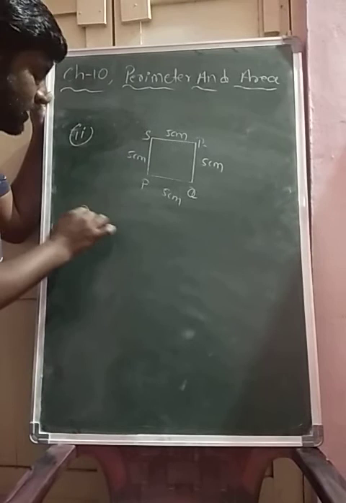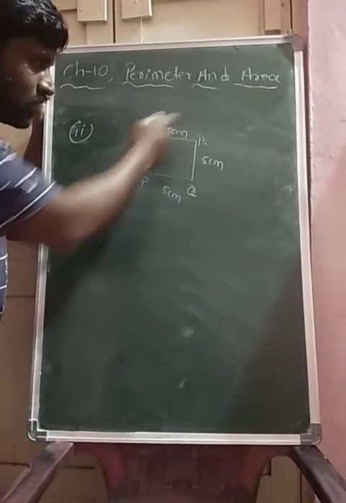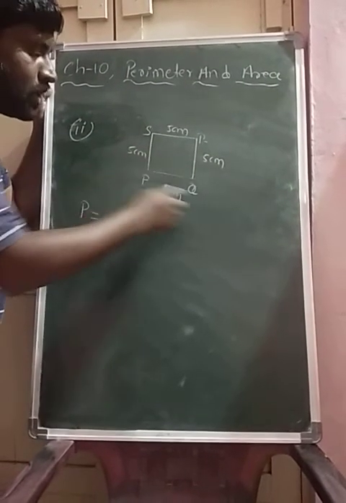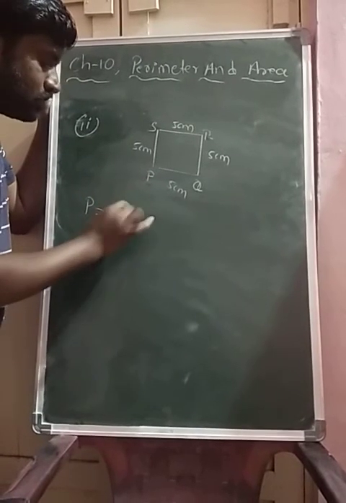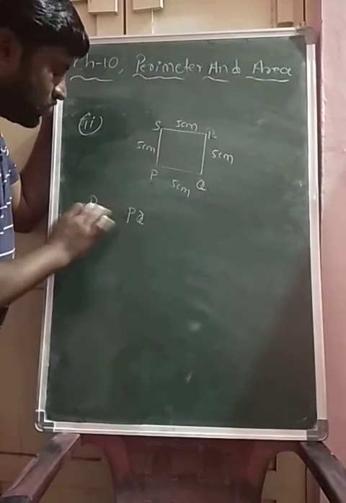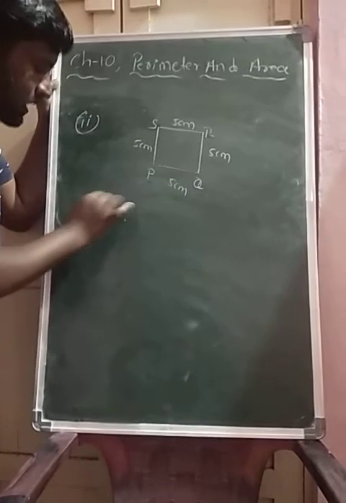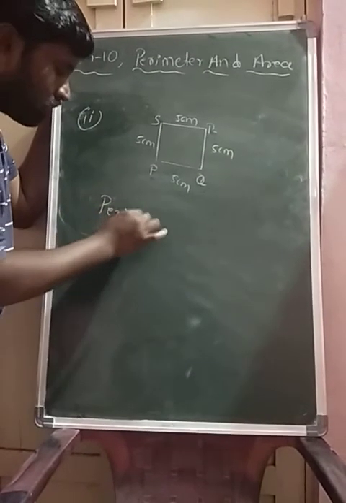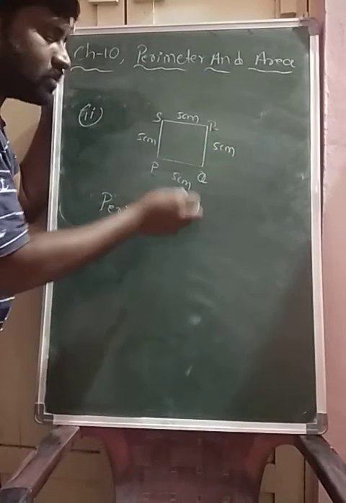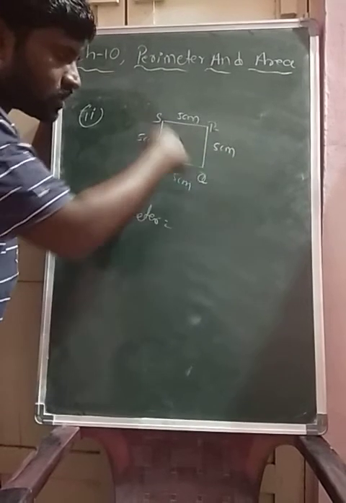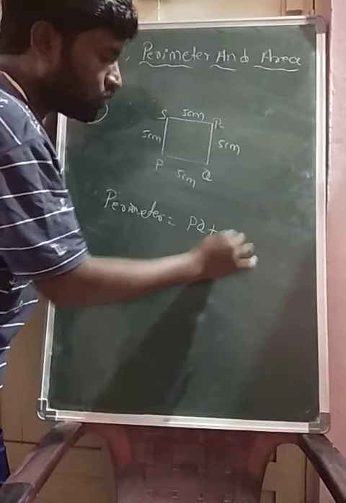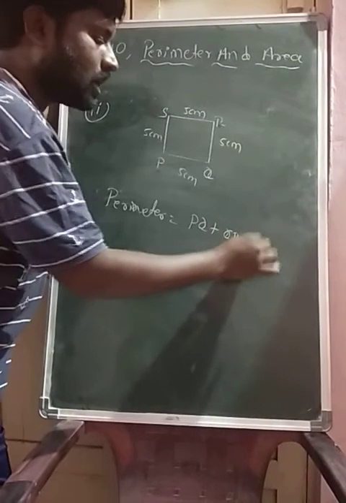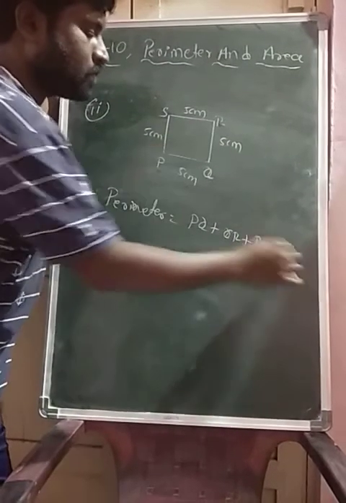so the perimeter of the particular plane figure PQRS is equals to, that is what na, P means that is nothing but perimeter, is equals to the sum of the lengths of all sides, means that is PQ plus QR plus RS plus SP.